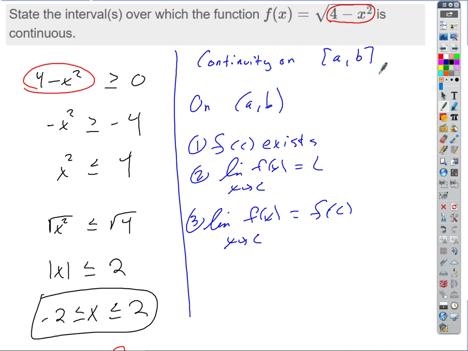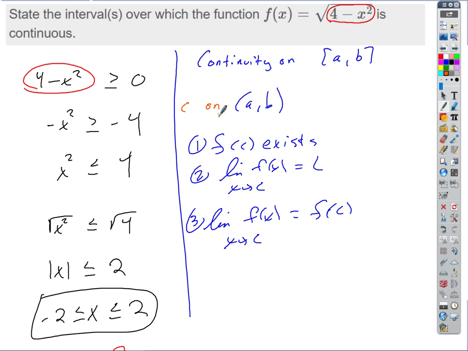And we're assuming c is on this interval, let's say, on our closed interval somewhere. Now we're saying it's on the open interval. So we're saying for some value c on the open interval from a to b.